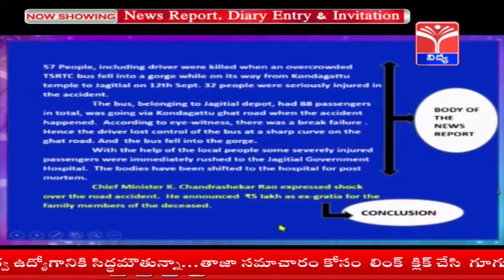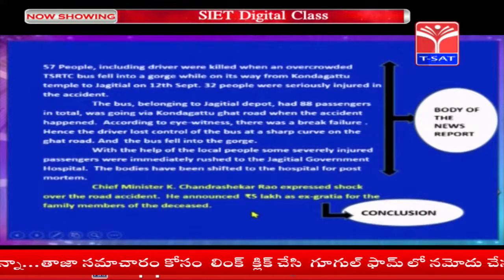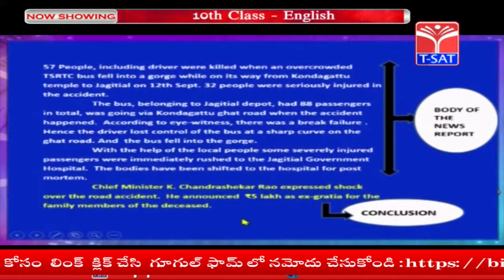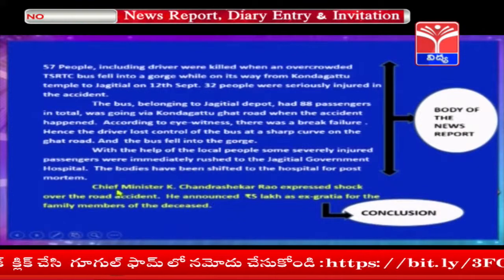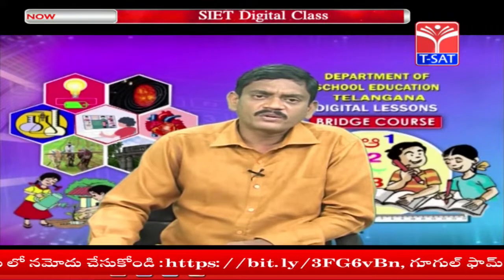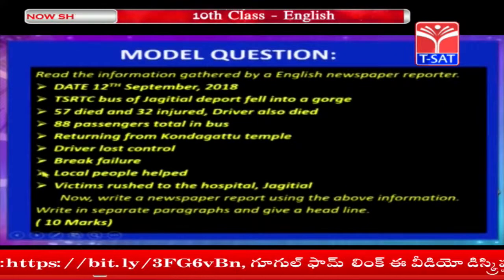Chief Minister K. Chandrasekhar Rao expressed shock over the road accident. He announced 5 lakh rupees as ex gratia for the family members of the deceased. This is the conclusion paragraph. In the examination about this news report, you will be asked like this. It is the model question for this news report.